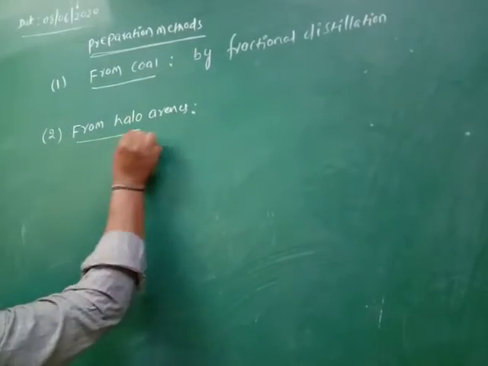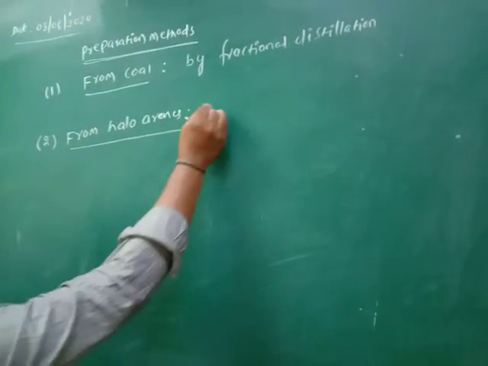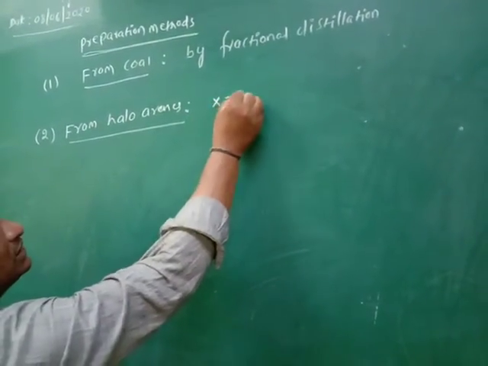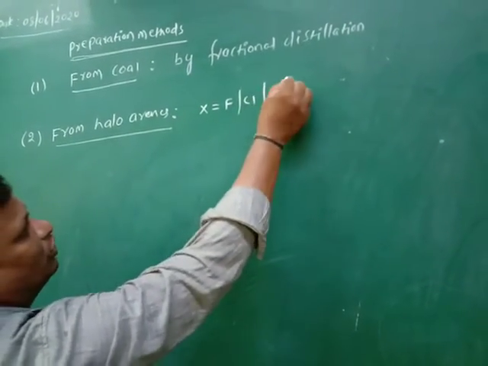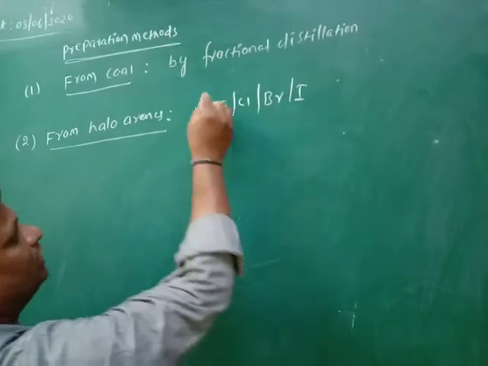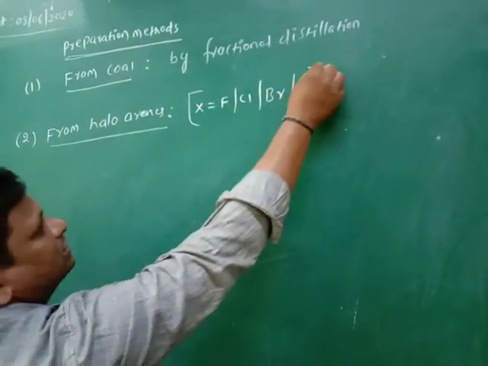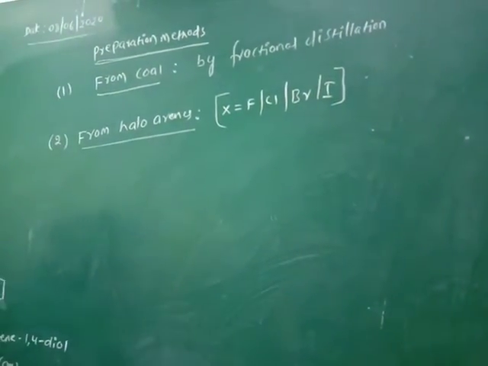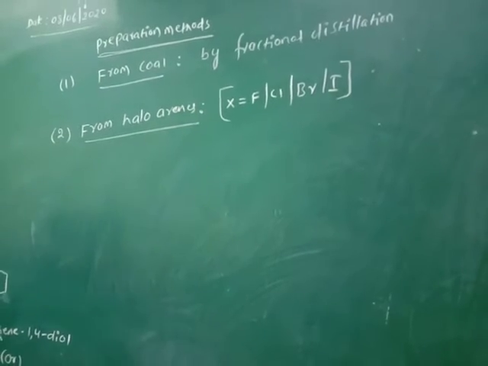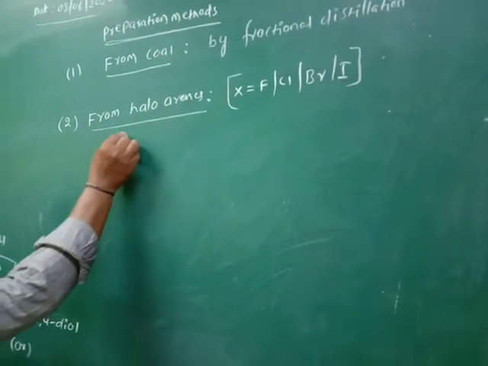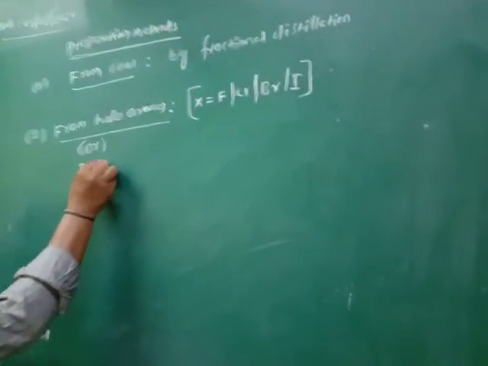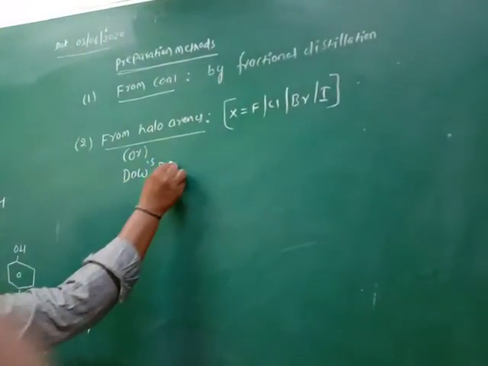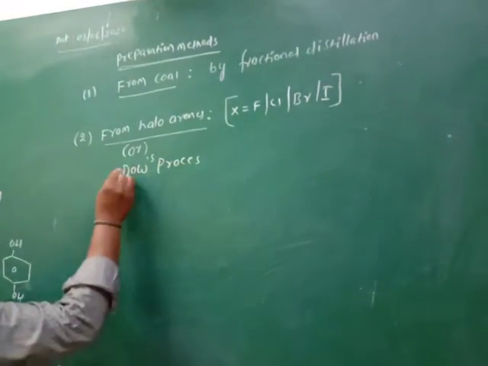So generally halogens are denoted by X. These are fluorine, chlorine, bromine, iodine. Arenes means these are the aromatic compounds. Generally this process is also known as Dow's process.